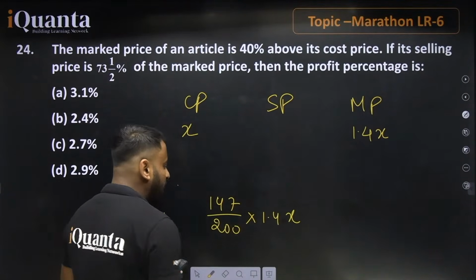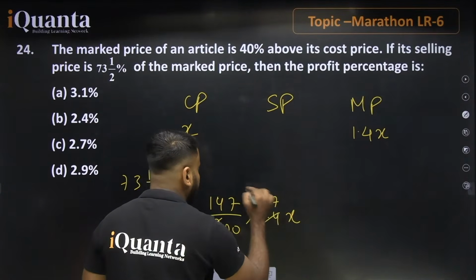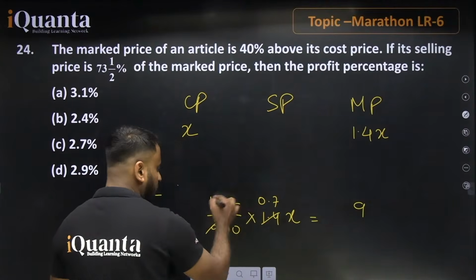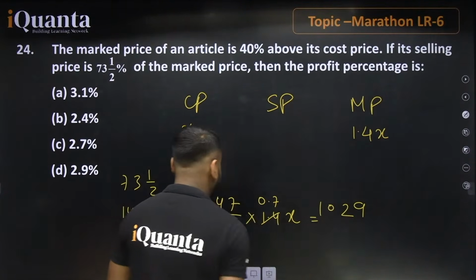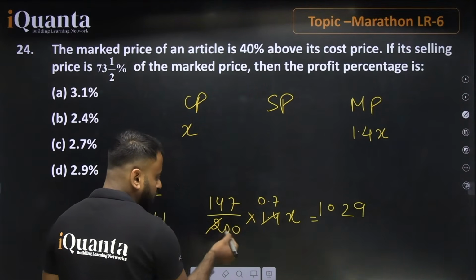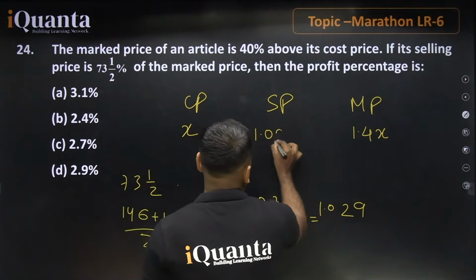Let's solve this. This is 0.7, right? And now I'm going to multiply this. 7 7s are 49. 7 4s are 28 and 4 is 32. 3 remains. 7 1s are 7 and 3 is 10. Beta, we have 3 places of decimal: 1 place is this and 2 places of 100. So 1.029x. So we can say 1.029x.